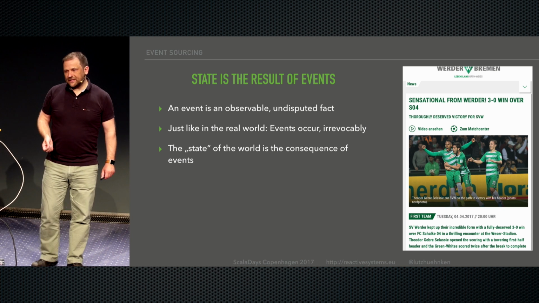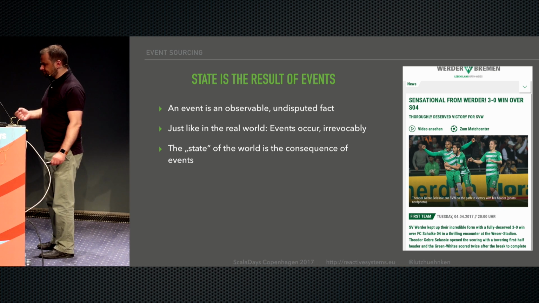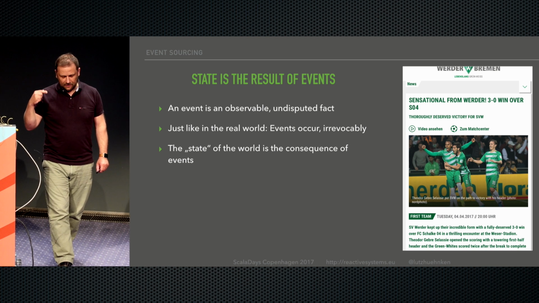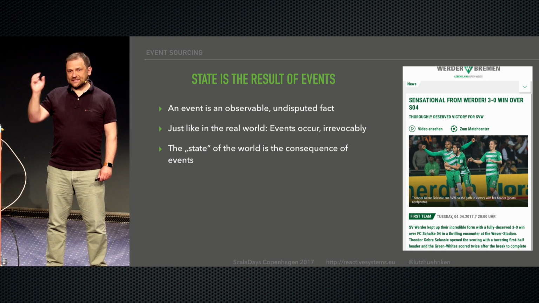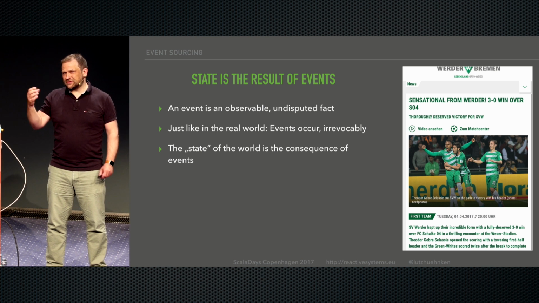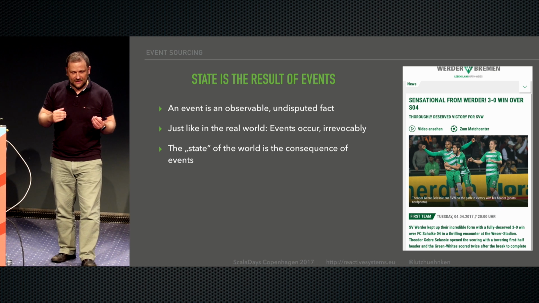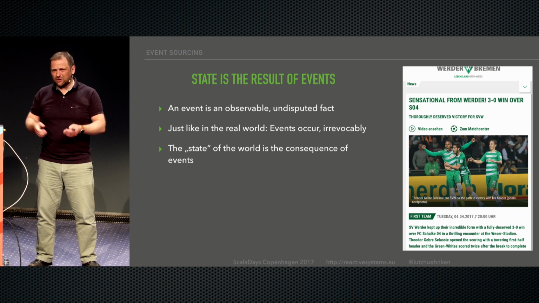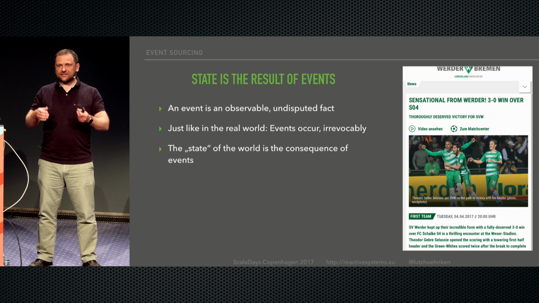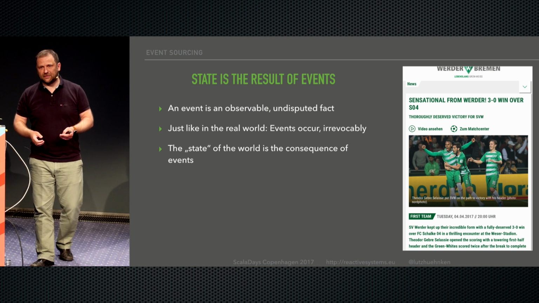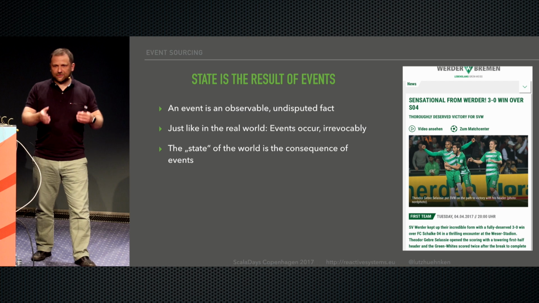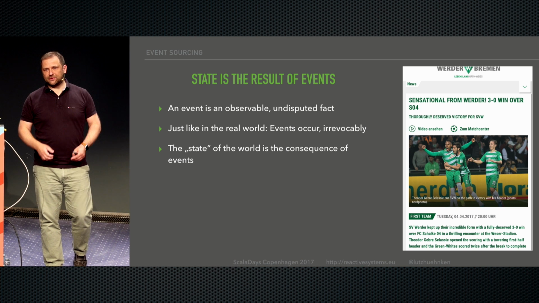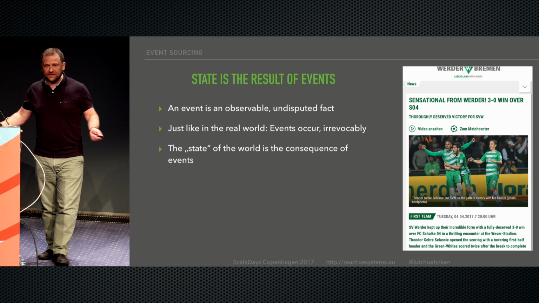What is an event? An event is something that happened. That's going to come back to us later. So it's kind of undisputable. If an event happened, there's no point in validating it and seeing if it fits into your model, because it happened. An event is a fact at a certain point in time. There's no going back, there's no challenging that. It's undisputed that it happened, just like in the real world.